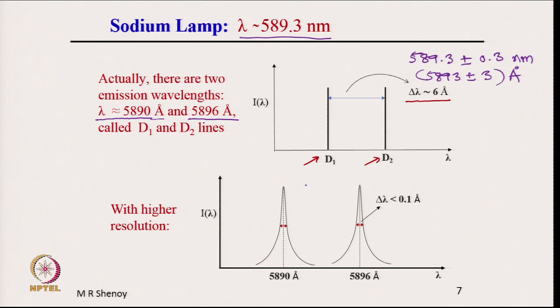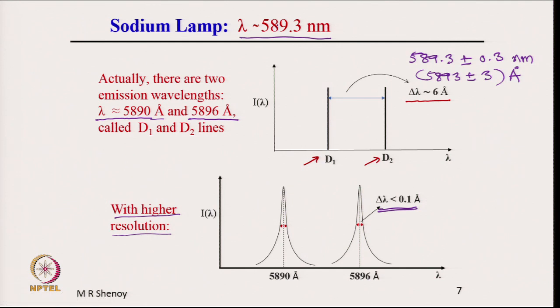So, with an instrument of higher resolution, not the normal prism or diffraction grating spectrometer, you can see that they also have a finite line width, that is there is a certain width, and that width is of course very narrow, but you can resolve this. Now, let us go a little bit further.